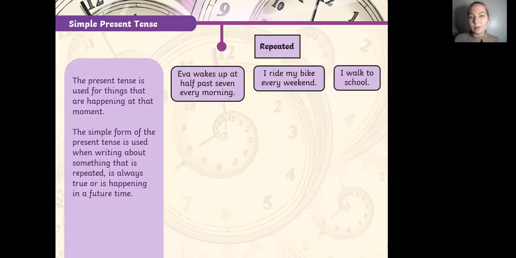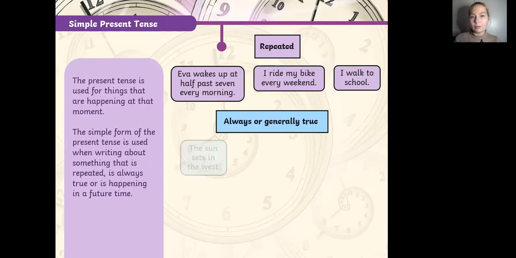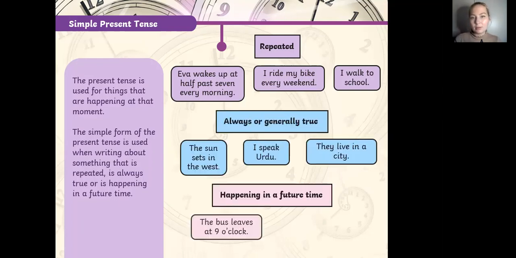So here you can see the examples. Eva wakes up at 7:30 every morning. This action is considered to be repeated. I ride my bike every weekend. I walk to school every day, etc. The sun sets in the west. I speak Urdu. They live in a city.